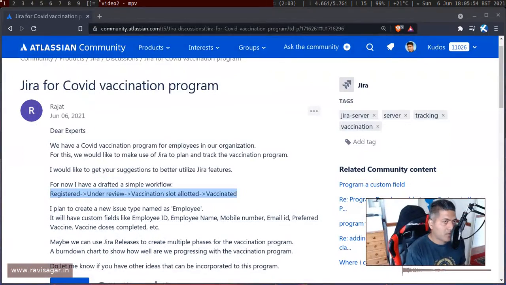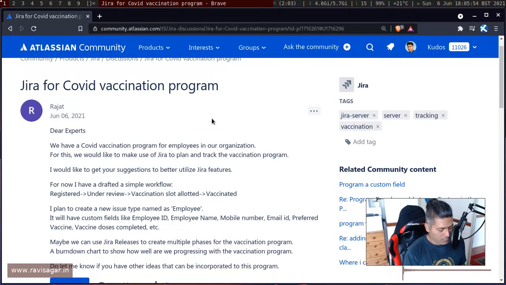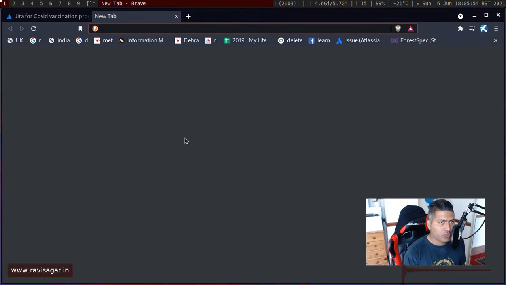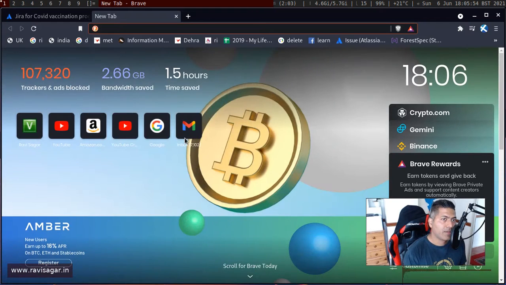Or maybe you are already using Jira, so maybe ask your Jira administrator to configure this setup for you. It could be a simple Jira core project, using a simple task management template. I think I have talked about this in the past, by the way. I'll try to show you this template where you can easily get started.